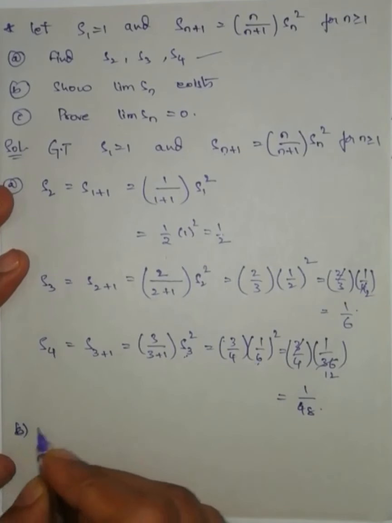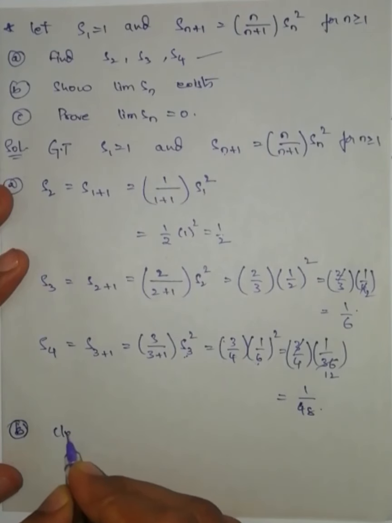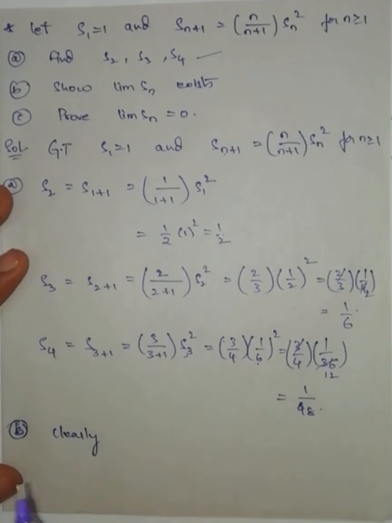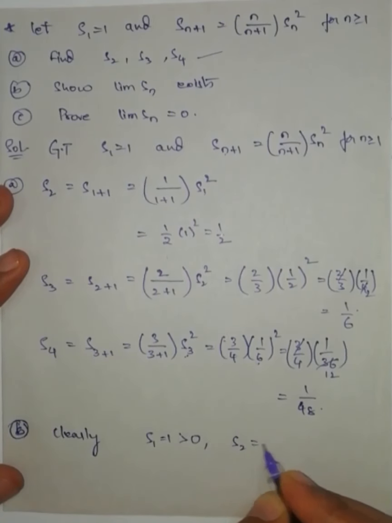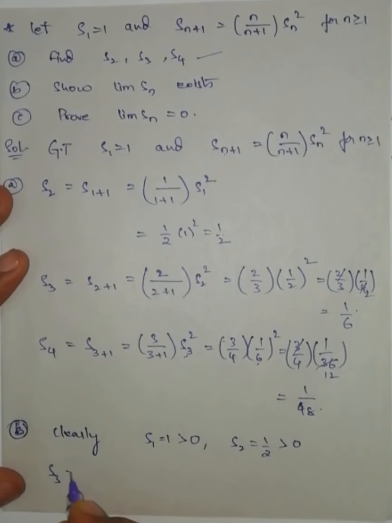Now part B. Clearly S1 is equal to 1, which is greater than 0. S2 is equal to 1 by 2, which is greater than 0. S3 is equal to 1 by 6, which is greater than 0. And S4 is equal to 1 by 48, which is also greater than 0.